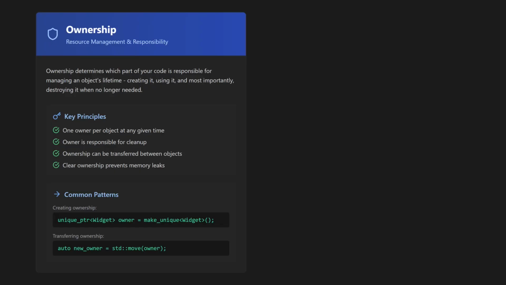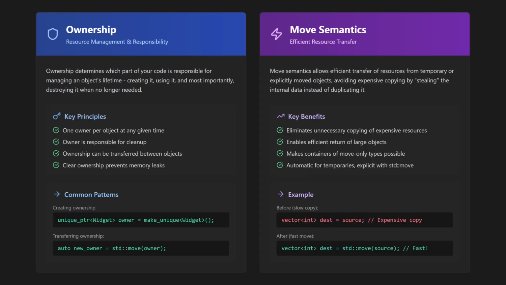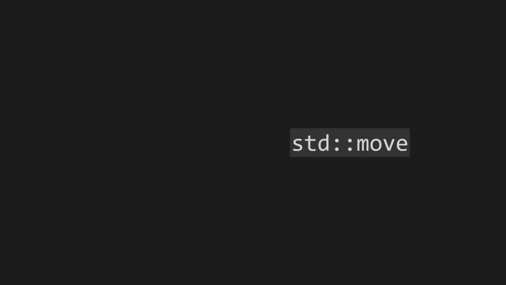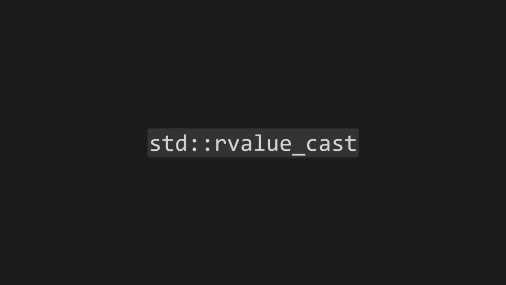Let's briefly cover ownership and move semantics. Ownership is about which piece of code is responsible for managing a resource, and move semantics allows for the efficient transfer of resources from one object to another without expensive copy operations. To perform a move, you use the function standard move from the standard library. But like all things in C++, standard move is a misnomer. It doesn't actually move anything. It just casts the specified value to an unnamed temporary, allowing it to bind to an R-value reference. It should have been called standard R-value cast or something like that.